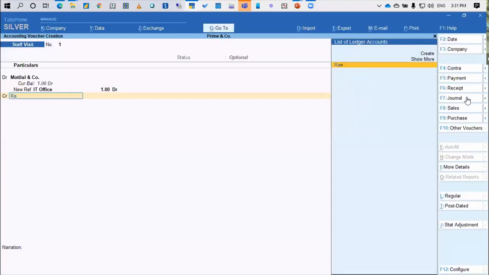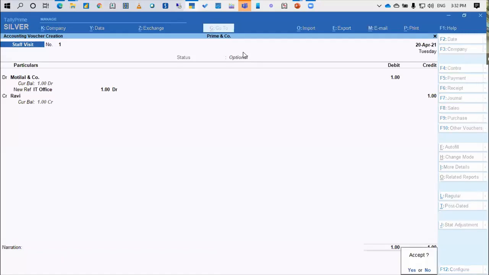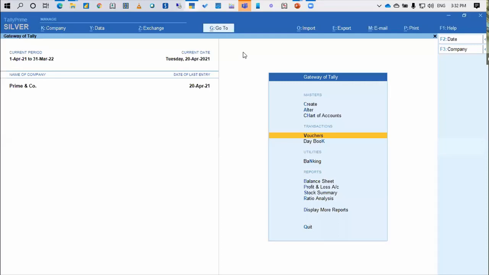And I will credit Ravi. So this entry means that Ravi has visited once to the income tax office. This is how I interpret it, and the status is optional. So it is not going to hit my books of accounts. Okay, it is not going to hit my books of account. It is just the one visit which has been done. And where do I get this report?